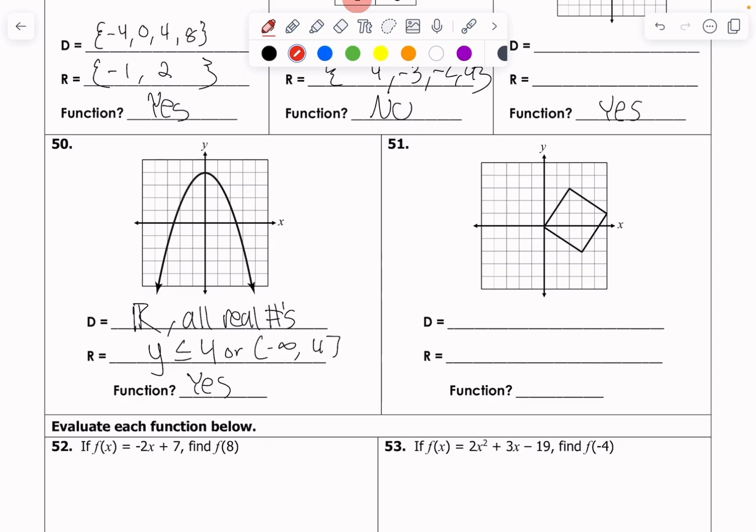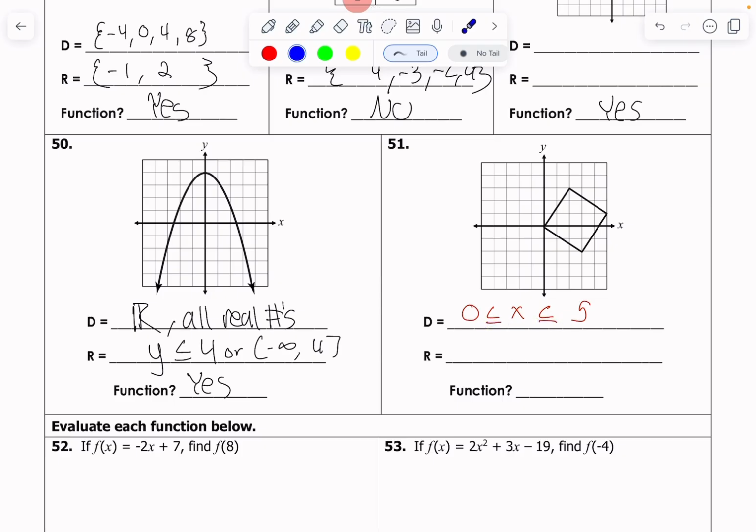Again, domain, we scan left to right. What's the farthest left x value that will work? Well, that's 0. And what's the biggest number that's going to work? Well, 1, 2, 3, 4, 5. X equals 5 is my biggest. Do all the numbers in between those work? Sure. So I'm going to write a compound inequality statement that looks like this. And all this reads is x is between 0 and 5. So x is bigger than 0, as we can see from this inequality, and x is less than or equal to 5. How do I know it's equal to? Well, if it wasn't, they would put an open dot. They would put an open hole in the graph, but they don't. So we're going to assume it's equal to.